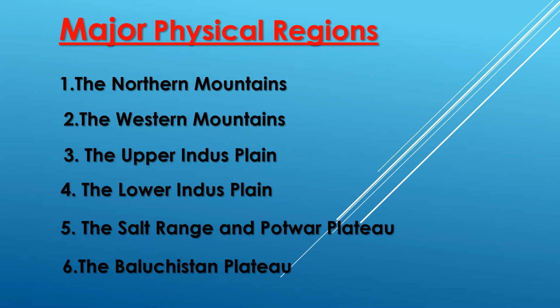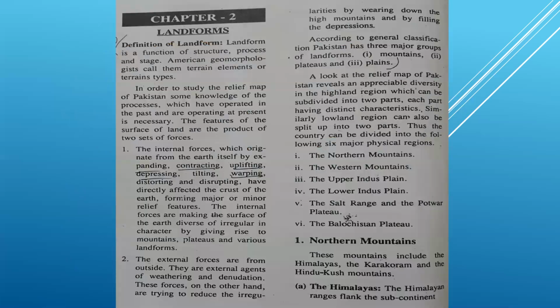In the previous lecture, I explained the 4 regions of Pakistan. The northern mountains, then we discussed the further divisions or parts of the northern mountains. Name the northern mountains. These mountains include, revise with me, Himalayas, Karakoram and Hindu Kush mountains.